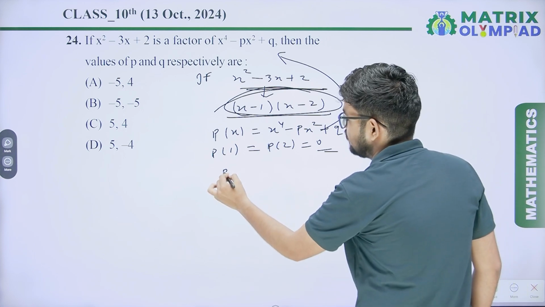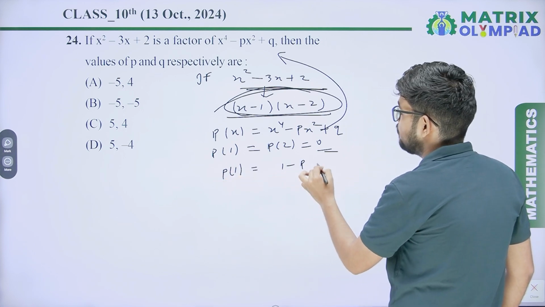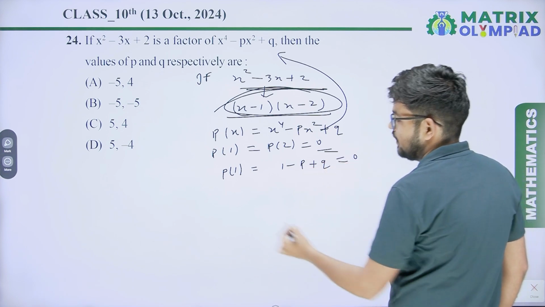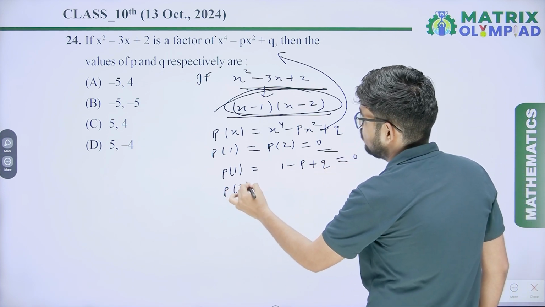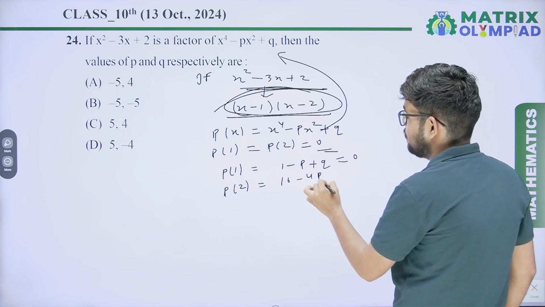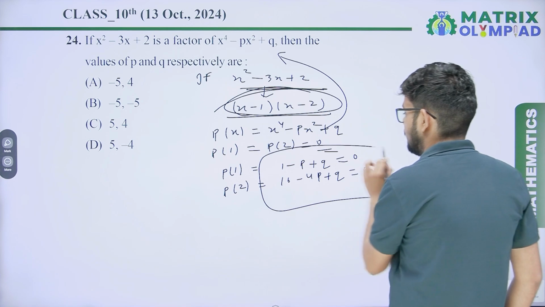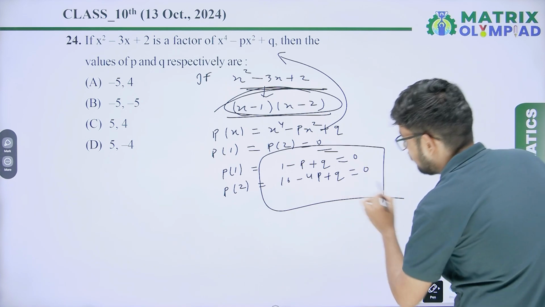So find p(1), that is 1 minus p plus q equal 0, and p(2) equal 16 minus 4p plus q equal 0. Now simplify these equations.